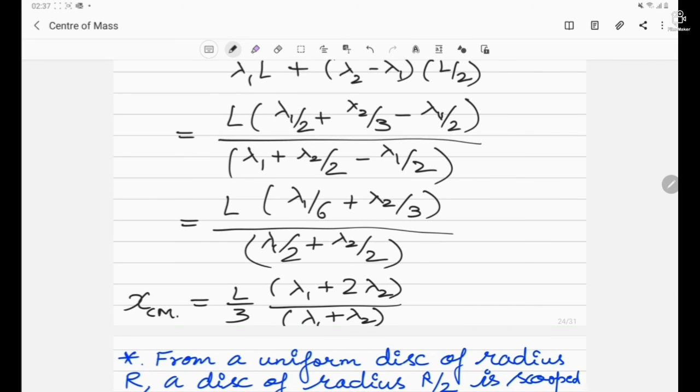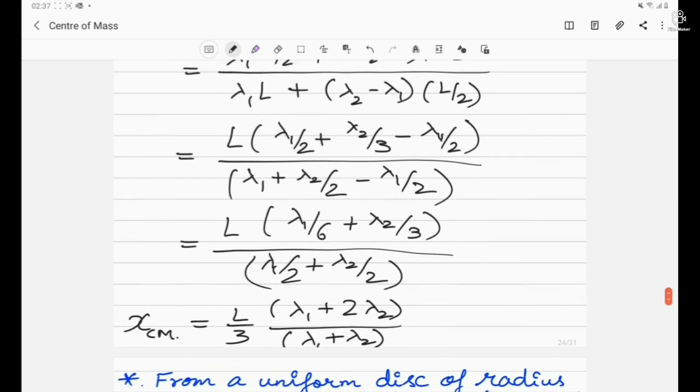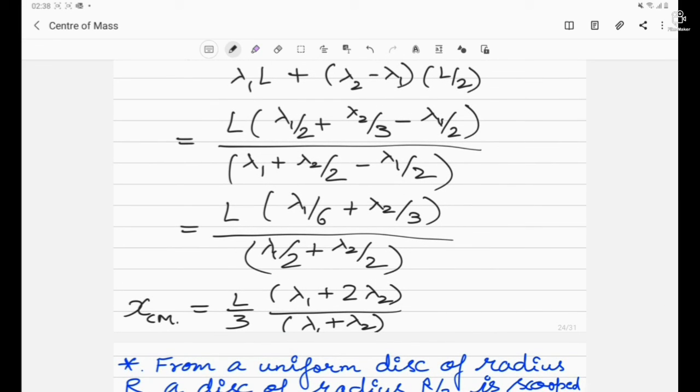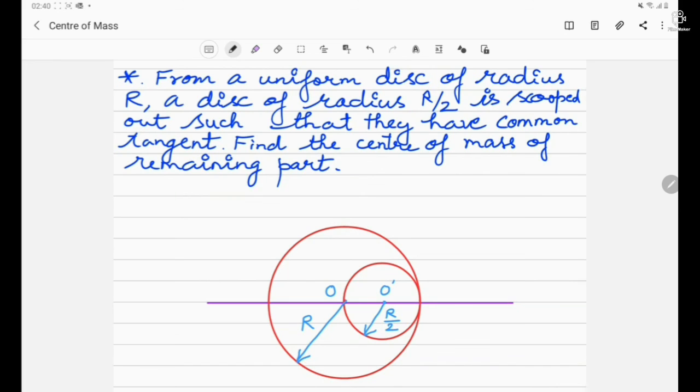The x coordinate we have obtained; the y coordinate will remain 0 and the thickness is negligible. So this is how we solve a question when the mass is not constant. The mass per unit length is not constant, it is changing. Now let's move to the next question. Now consider the last question.